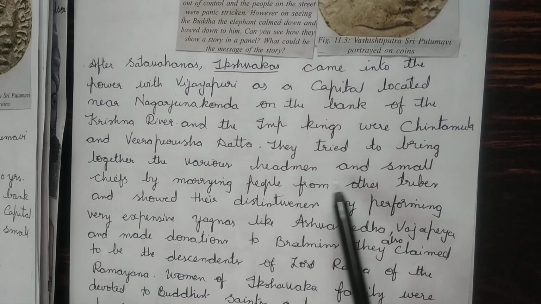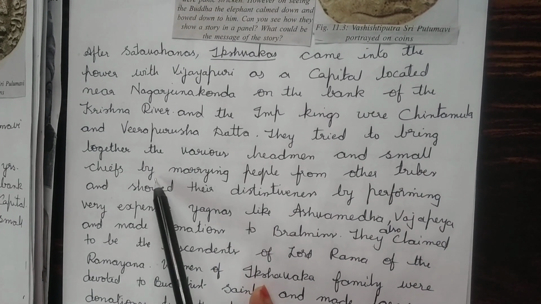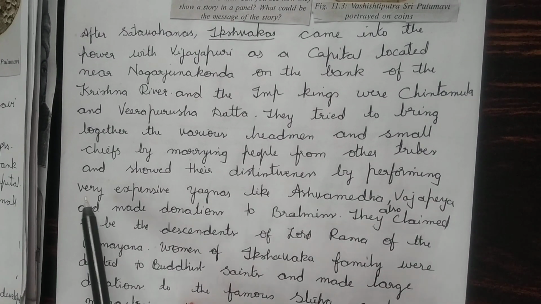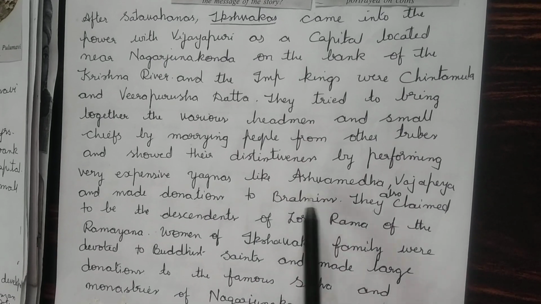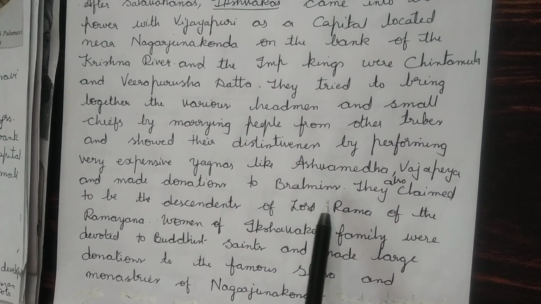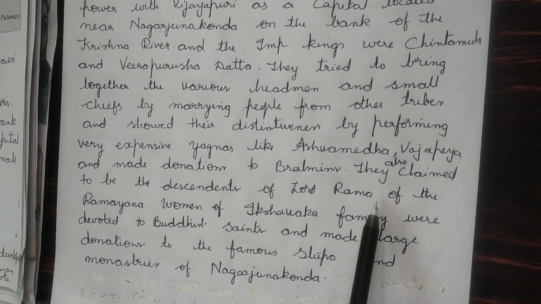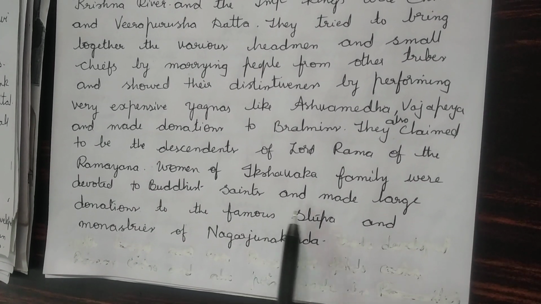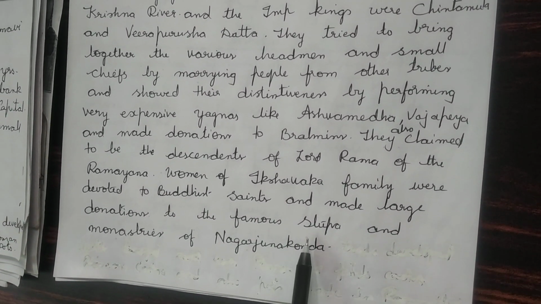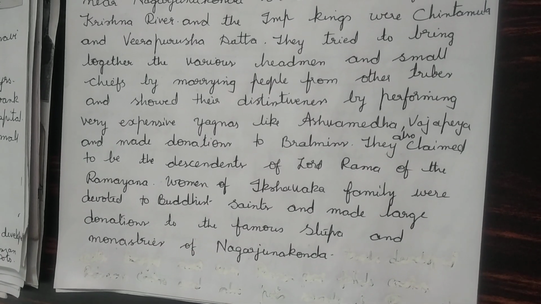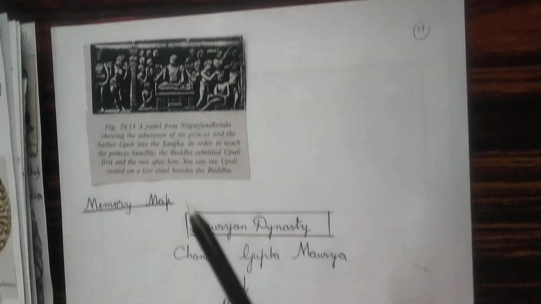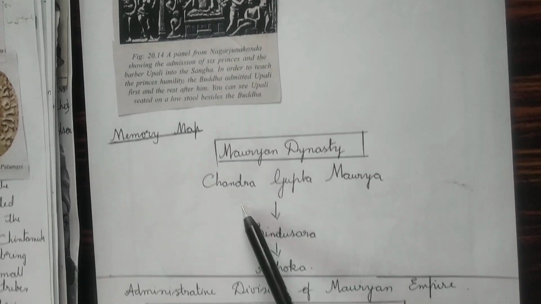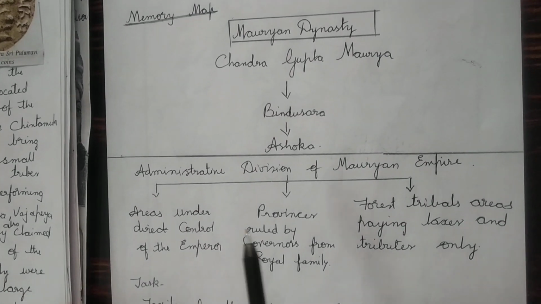They tried to bring together the various headmen and small chiefs by marrying people from other tribes and showed their distinctiveness by performing very expensive yajnas like Ashwamedha and Vajapeya, and made donations to Brahmins. They also claimed to be the descendants of Lord Rama of the Ramayana. Women of the Ikshvaka family were devoted to Buddhist saints and made large donations to the famous stupas and monasteries of Nagarjunakonda, children. Here, the panel from Nagarjunakonda.